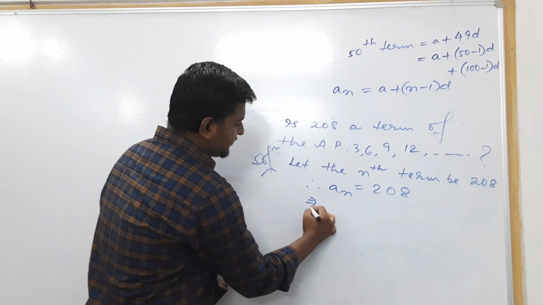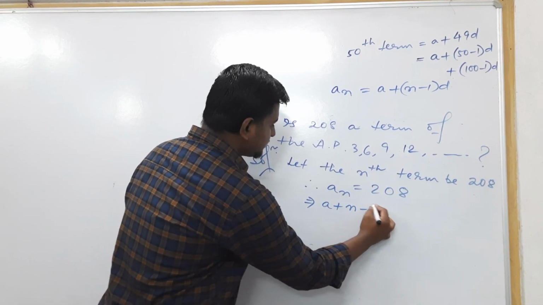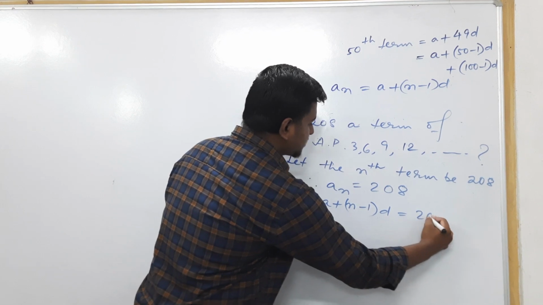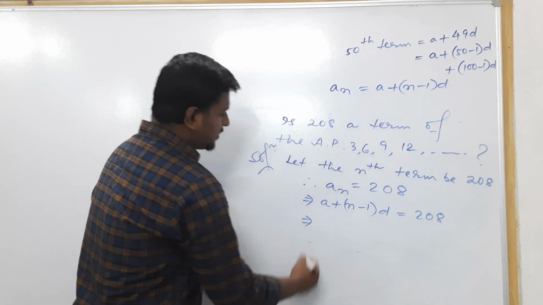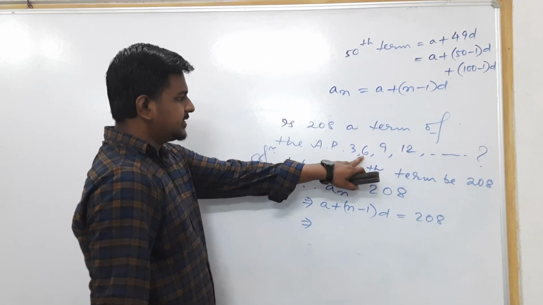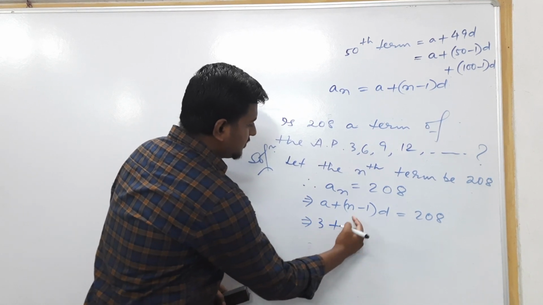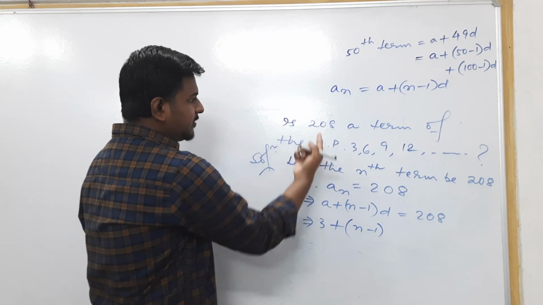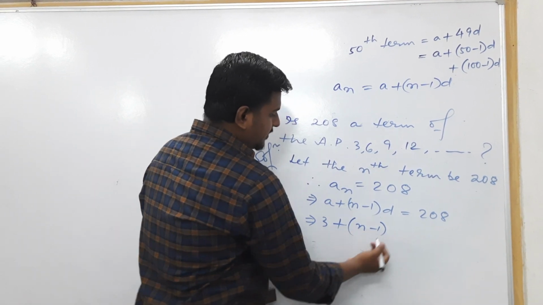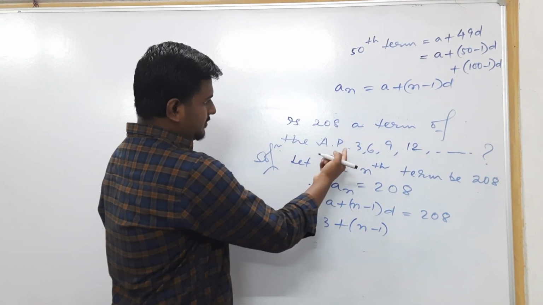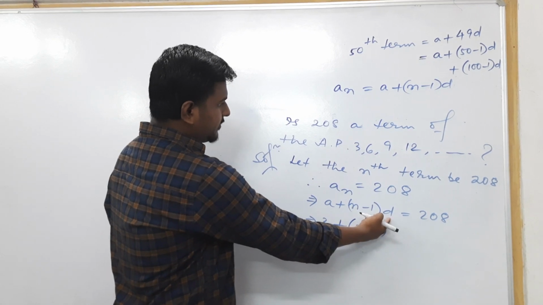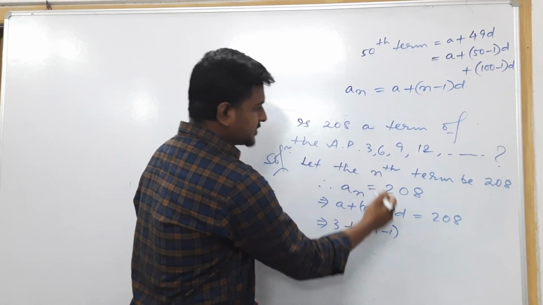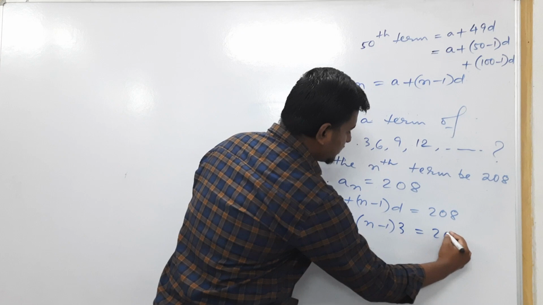We know the formula of an: A plus n minus 1 into d. What is A? A is 3. What is n? We don't know n, because we don't know which term number will be 208. What is the value of d? 6 minus 3 becomes 3. So 208 equals 3 plus 3 into n minus 1.